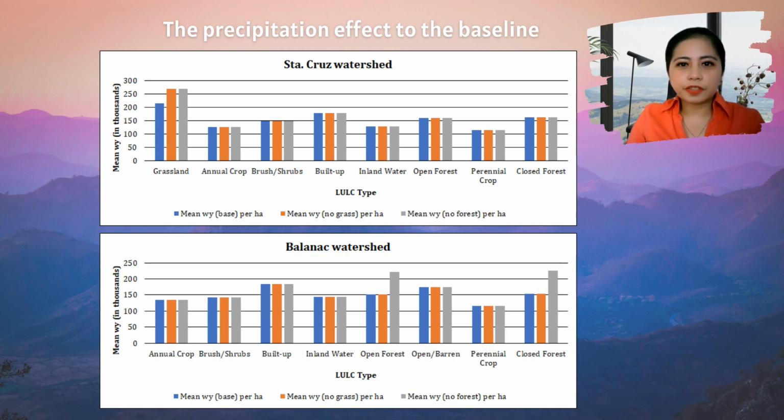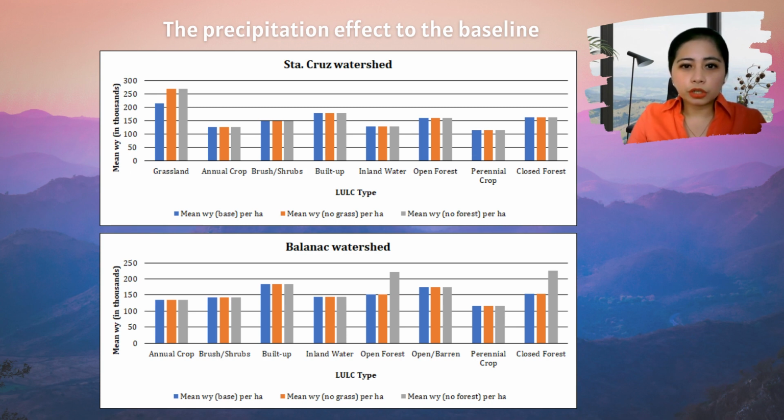So these graphs in this slide show the three scenarios wherein land use land cover types were adjusted to determine the mean water yield potentials per land use land cover type if the vegetation in the grassland and forests were not considered. So the results show that the water yield for the supposed grassland would have been way higher had the vegetation influence of grassland and forests been removed. That is for Santa Cruz watershed.